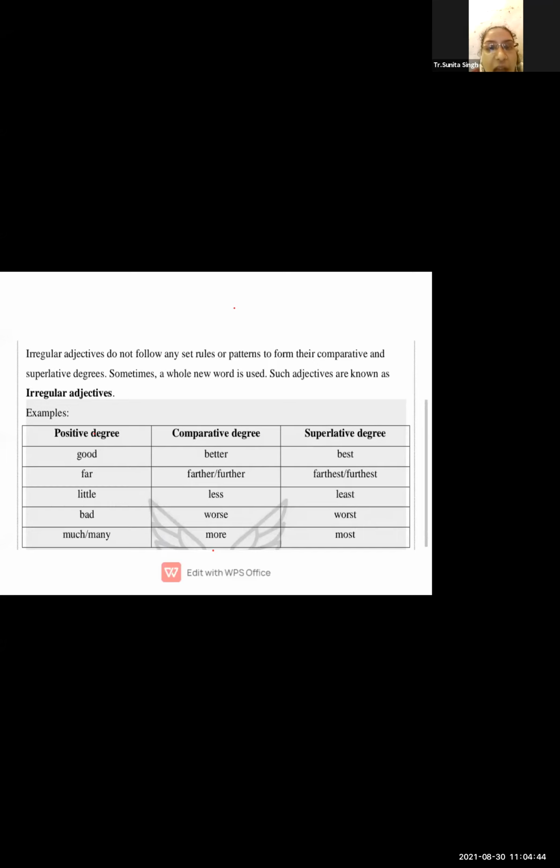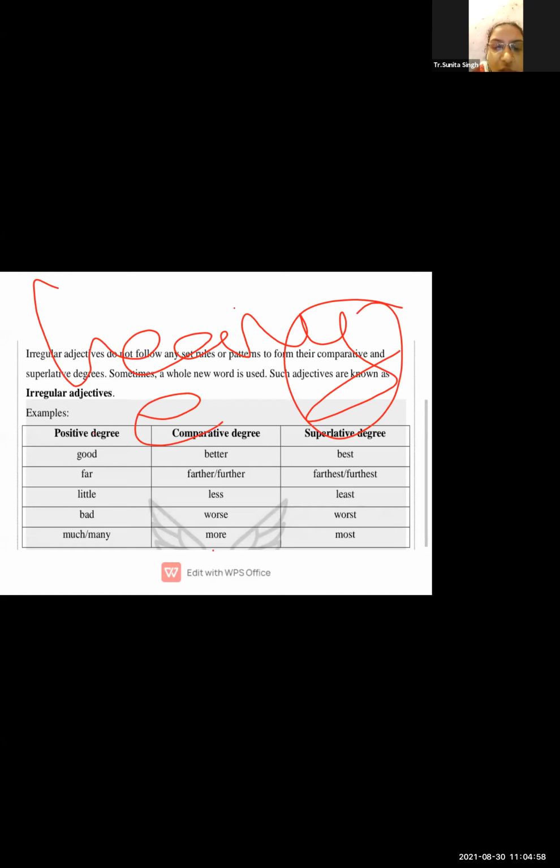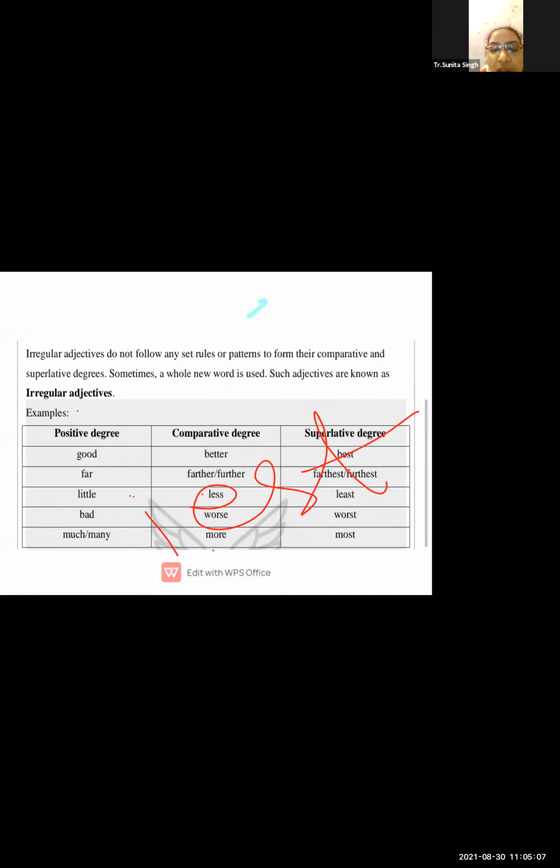Now, in the examples so far, जहाँ पर हमने ER ऐड किया है, EST ऐड किया है. If you find a word like heavy, तो Y को कट करके we have to use IER or IEST. But there are some irregular adjective words where you have to use a whole new word, जहाँ पर ER या EST add नहीं करना है.